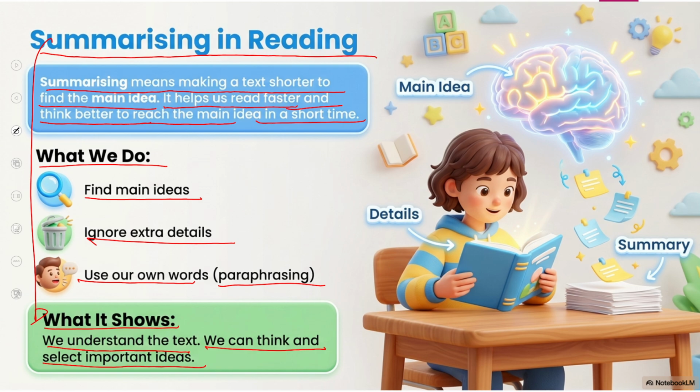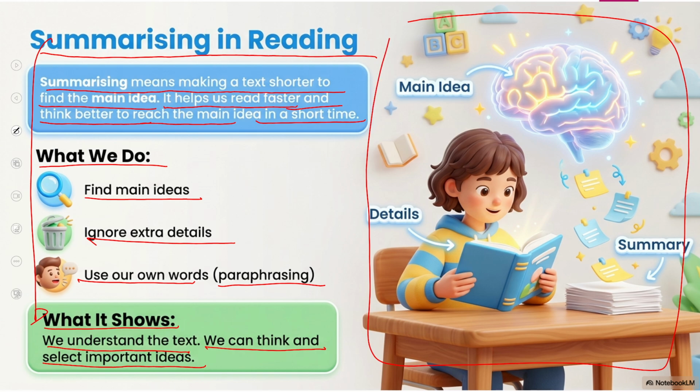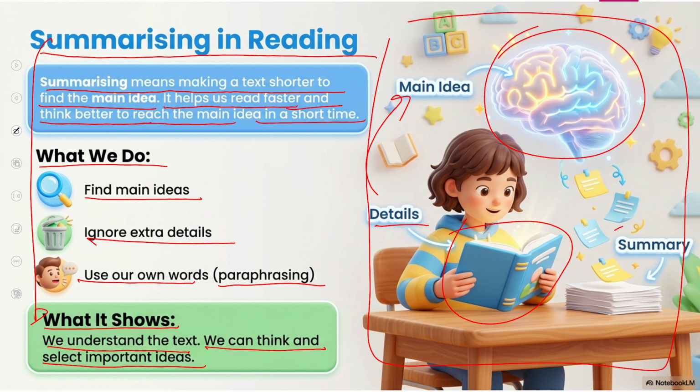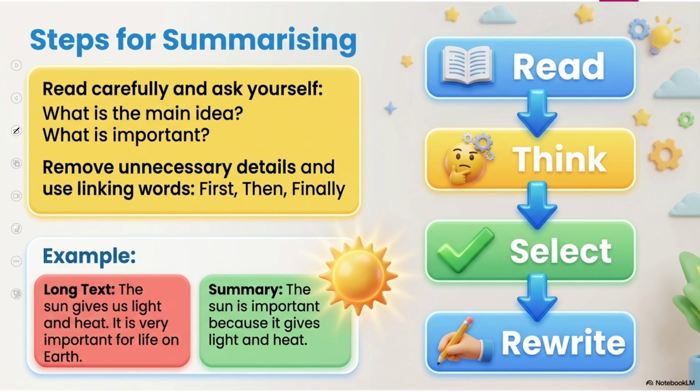This is the whole process in this picture. This picture is depicting the whole process. Look at this. The student is reading. You have to look at the details and remove the details, and then you have to reach the main idea. And after getting the main idea into your mind, you have to summarize, understand, and write in your own words. This is called summarizing or the summary. Now, look at this. Step 4, summarizing.